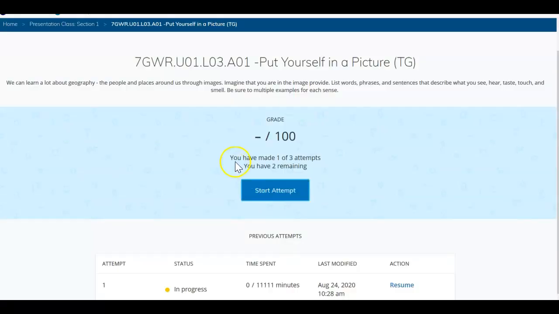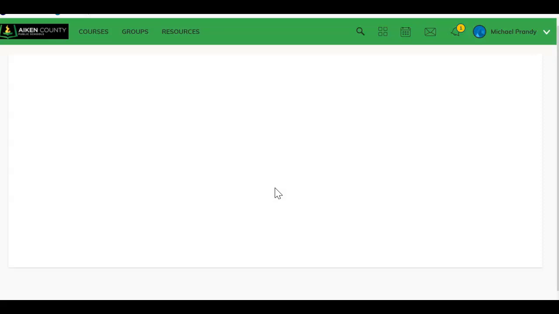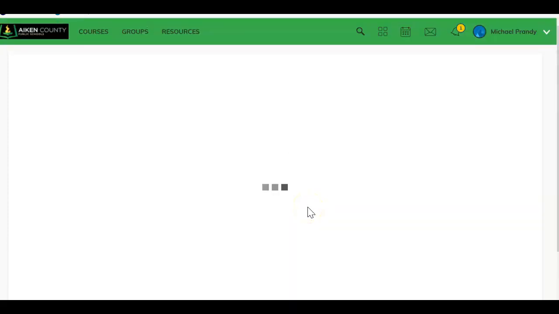You have 3 turns. We've made 1, so there are 2 remaining. Notice it does keep track of how much time you've spent on the learning activity. So you come into the assignment. This particular assignment is asking you to view a picture and then respond on that picture. So once the assignment opens, you will then follow the directions and complete your assignments in the space provided.